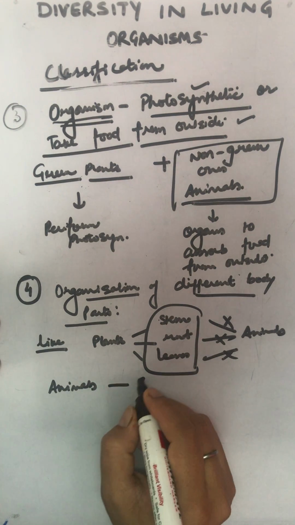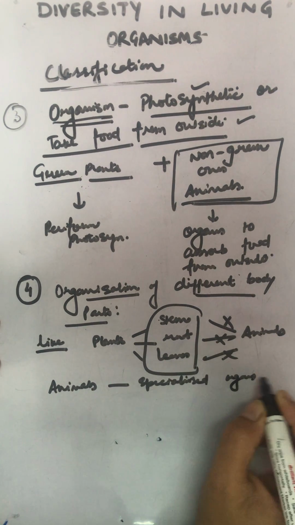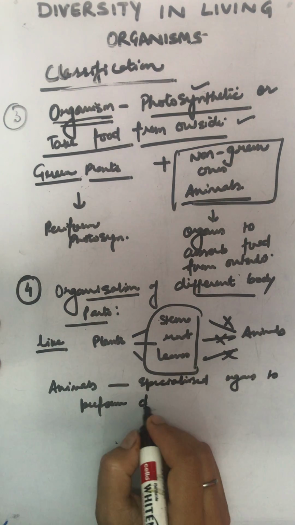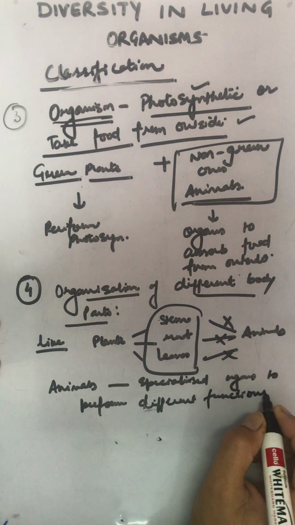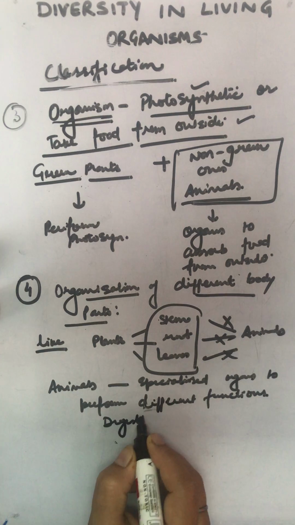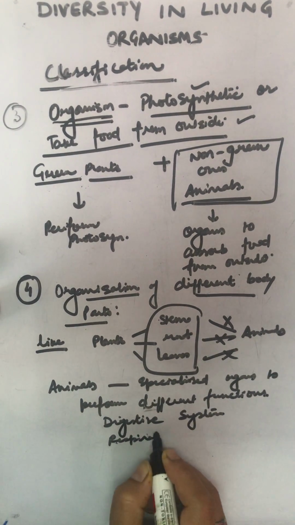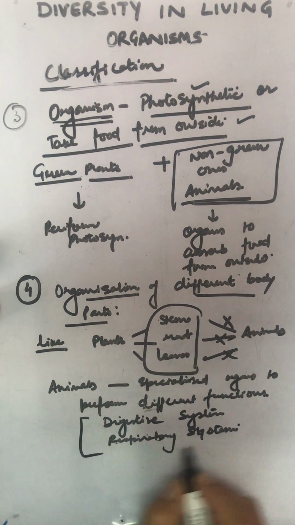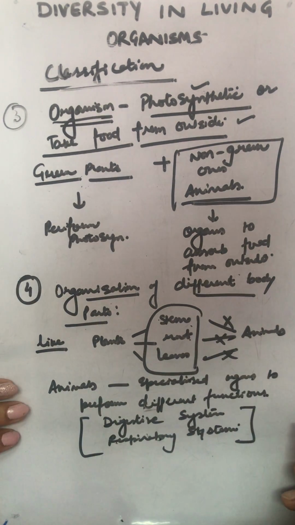Similarly, animals, they possess specialized organs to perform different functions. Like, we have a digestive system, we have a respiratory system, a proper system which will work for us. We cannot bear stem, roots and leaves because it will not help.